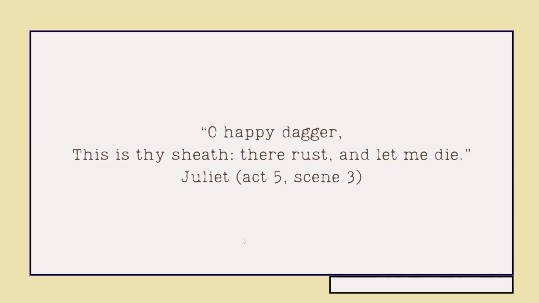This is Juliet soon after Romeo has killed himself. "Oh, happy dagger, this is thy sheath. There be rust, and let me die." What she's saying here, right before she kills herself with the dagger, "there be rust," destruction. One of the things that people don't realize is that blood is one of those things that actually destroys steel or iron rapidly.